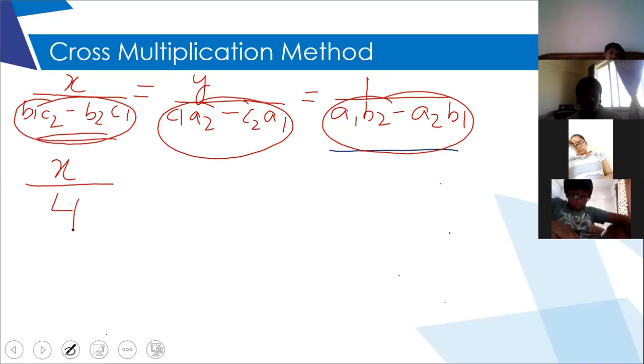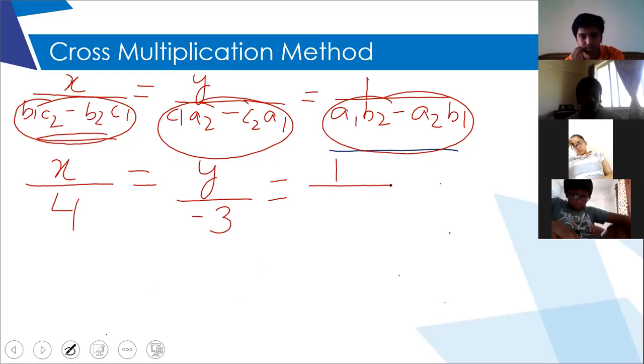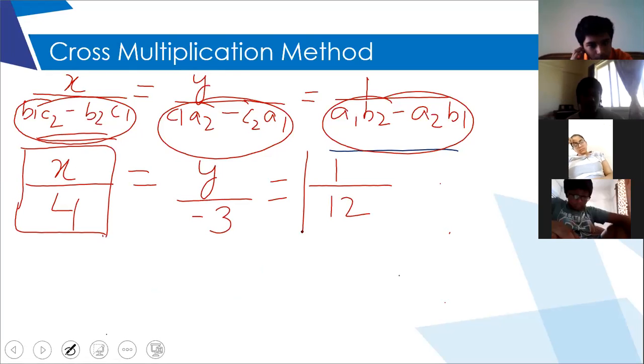Let's say I get X upon 4. In place of this, again, you will get some plus or minus number. So let's say I get Y upon minus 3 and 1 upon, let's say I get 12. For example, I've just taken an example. To get the value of X, you will equate the first fraction with the last one. So X, because all of them are equal, X upon 4 will be equal to 1 upon 12.